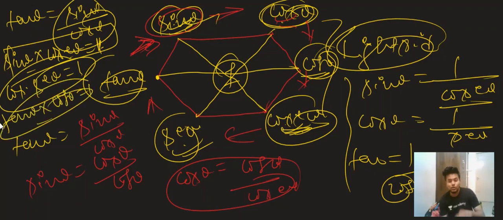Because they are diagonally connected: sine theta is connected diagonally with cosec theta, so sine theta into cosec theta is 1, and cos theta is diagonally connected with sec theta, so cos theta into sec theta equals 1, and tan theta is diagonally connected to cot theta, so tan theta into cot theta equals 1. So no need to memorize it guys, we can easily find it.